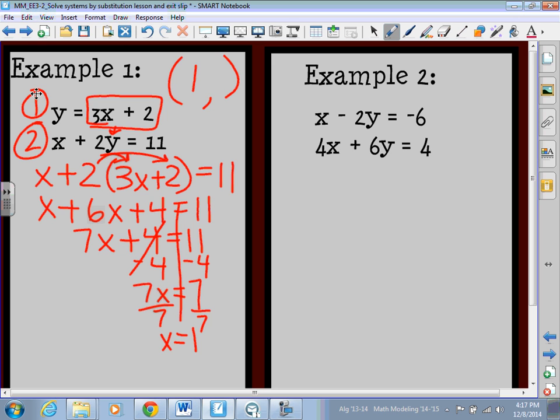Take a look at equation number 1. It's set up as y equals 3x plus 2. Well, if I know x, can't I plug in 1 for x and find y? The answer should be yes.